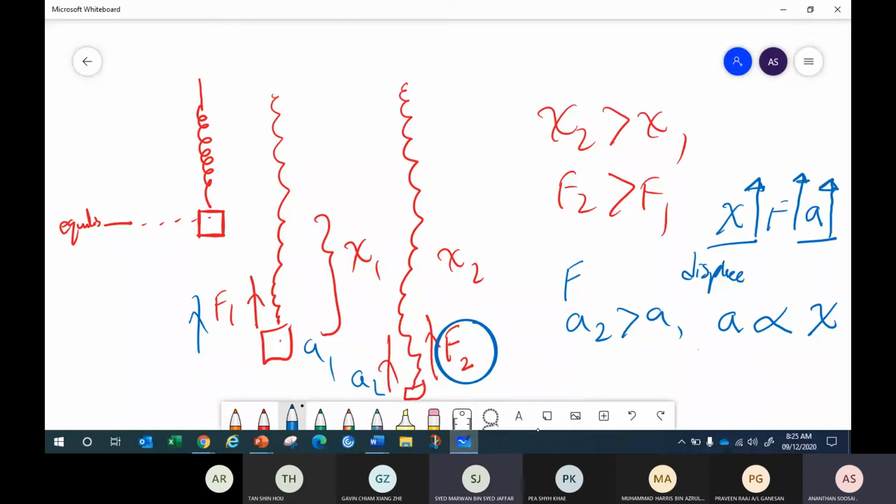But you see the displacement. Displaced down is said to be negative, displaced up is said to be positive. So the displacement is negative, directed downwards. But acceleration, which direction?